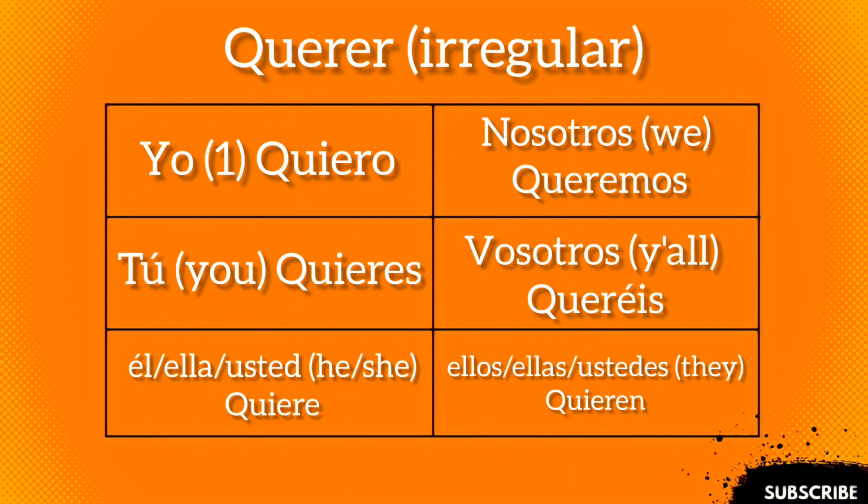Tú quieres. Ella quiere. Nosotros queremos. Vosotros queréis. Ustedes quieren. Muy bien.